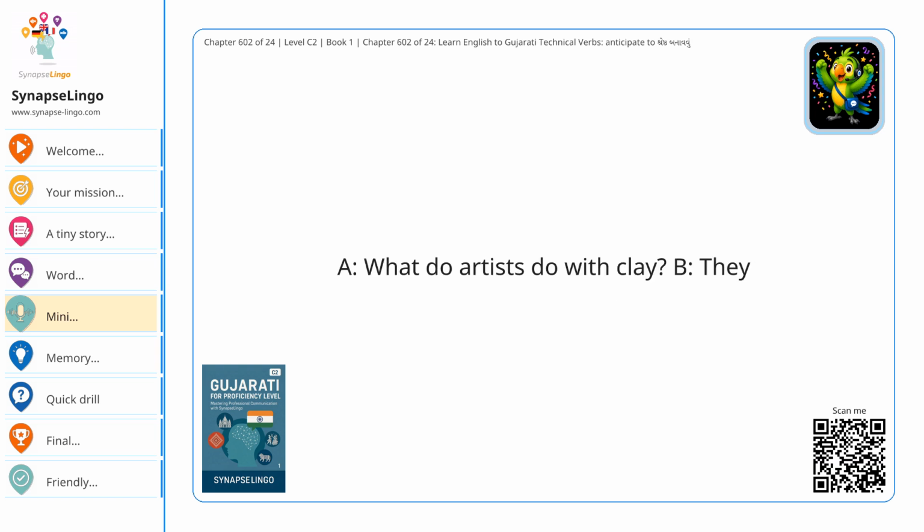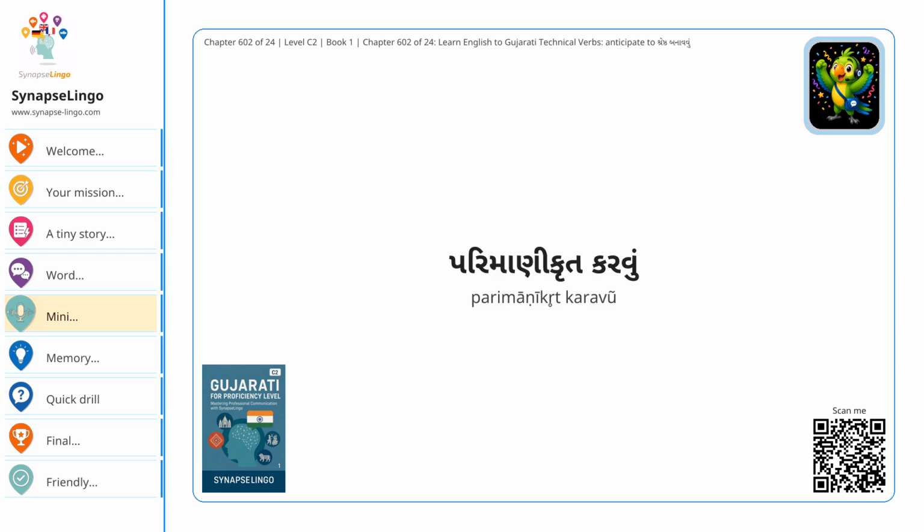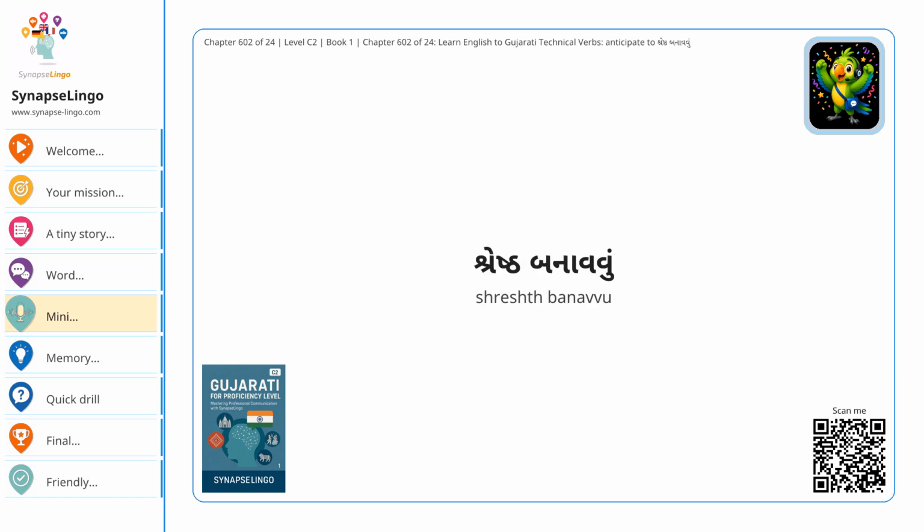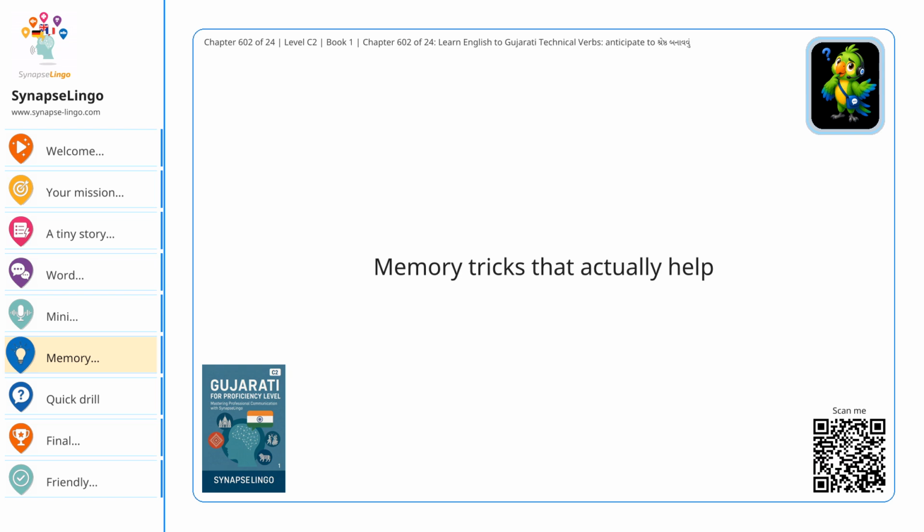A: What do artists do with clay? B: They મોડેલ બનાવવું. A: The settings are fixed. B: Then we need to પરિમાણીકૃત કરવું them. A: How can we make this process better? B: We should શ્રેષ્ઠ બનાવવું it.